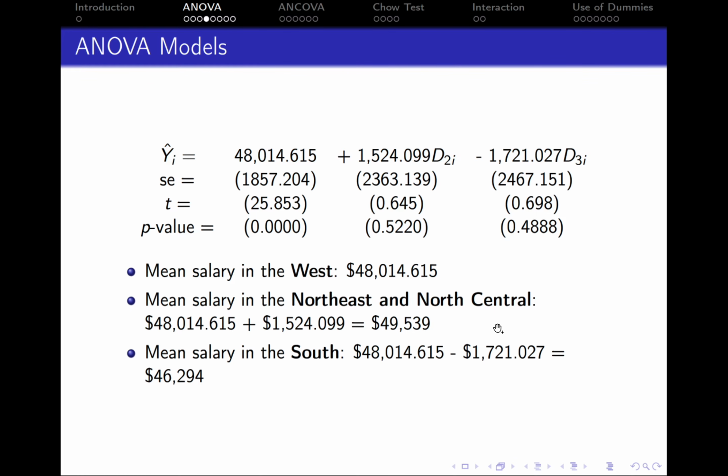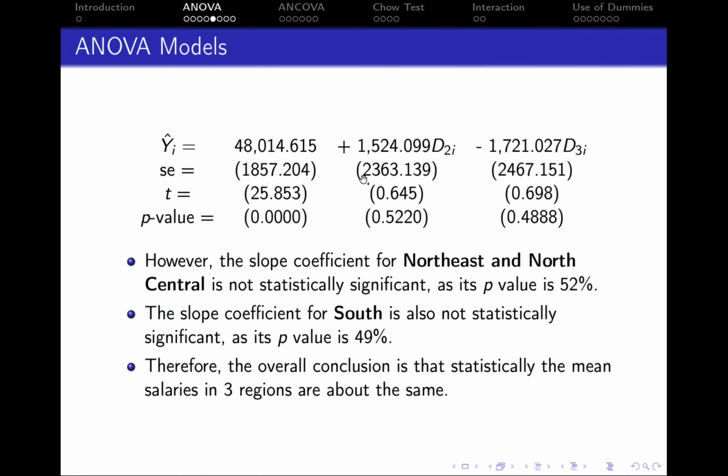So those are the mean salaries, but the question still remains whether those differences are statistically significant, whether teachers in the North really earn more than teachers in the West, and whether teachers in the South really earn less than teachers in the West. To answer that question, we need to do hypothesis testing, like the one that we did before. If you look at the results, you will see that we've got t-statistics and we've also got p-values. And as I told you before, if we have p-values, it doesn't really make much sense to look at the t-statistic. We can just go straight to the p-value.